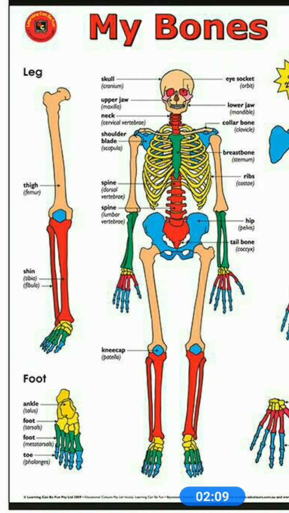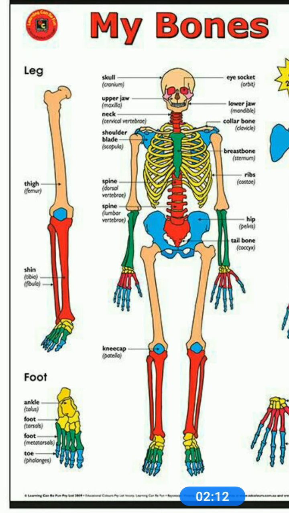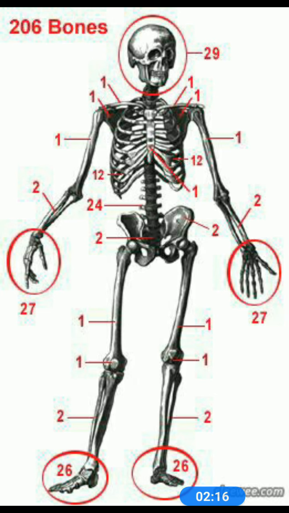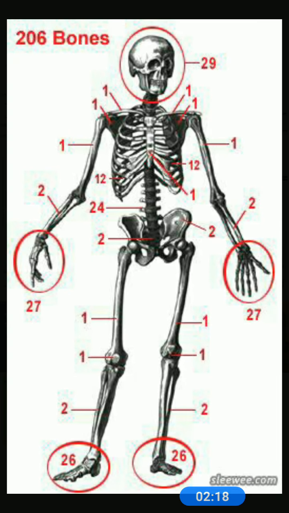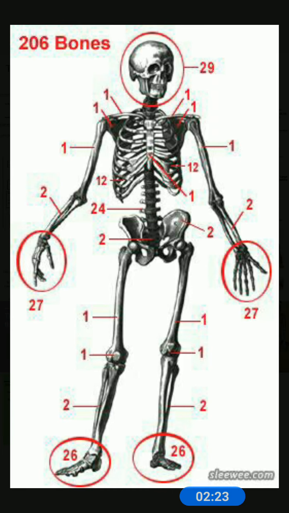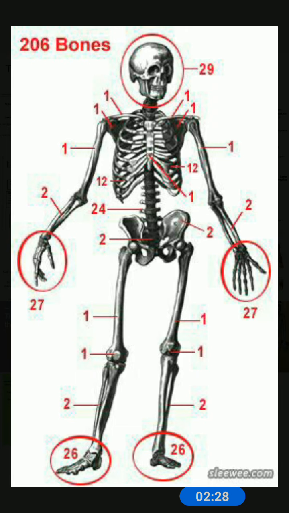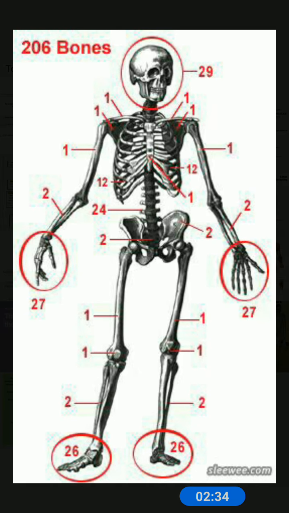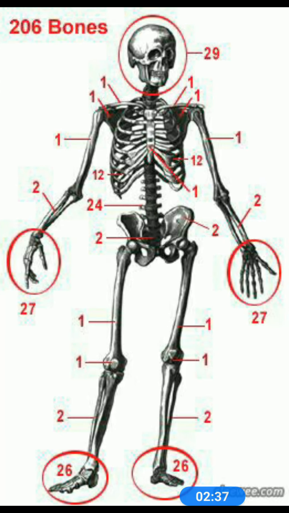How many bones are there, children? I've told you. Yes, an adult human has 206 bones in the body, and these bones join together forming a framework known as the skeleton or skeletal system. Here are the 206 bones of the skeletal system.